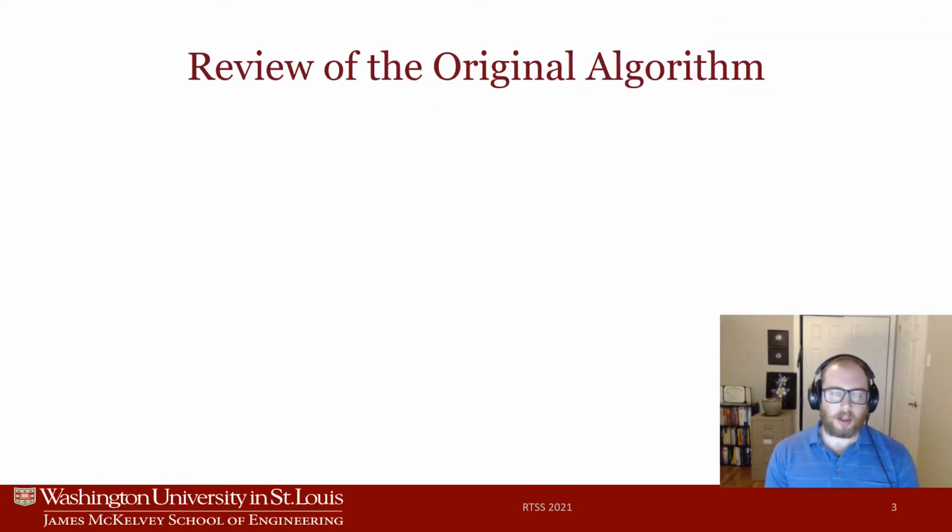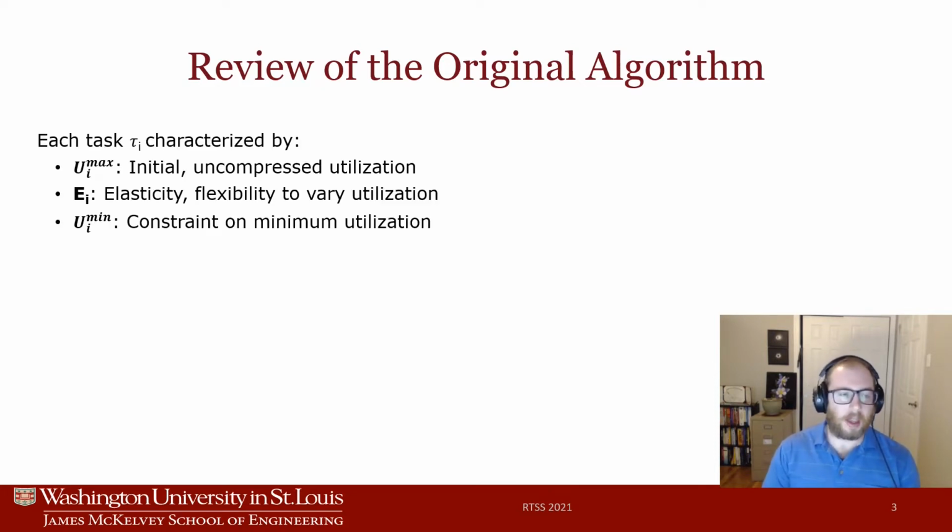So to begin with, let's review the original algorithm presented by Buttazzo et al. In a system, each task tau sub i is characterized by u sub i max, which is the task's initial uncompressed utilization. Each task is also assigned an elasticity parameter, which denotes its flexibility to vary its utilization.